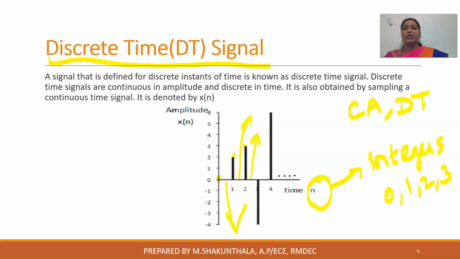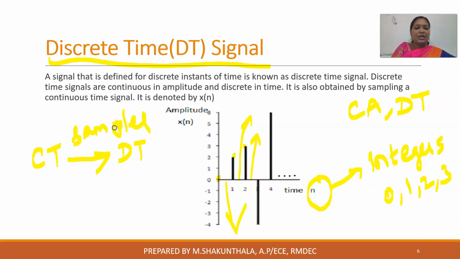Okay, and you can obtain a DT signal from a CT signal by passing it through a sampler, which will convert your CT signal into a DT signal. That process is nothing but sampling.